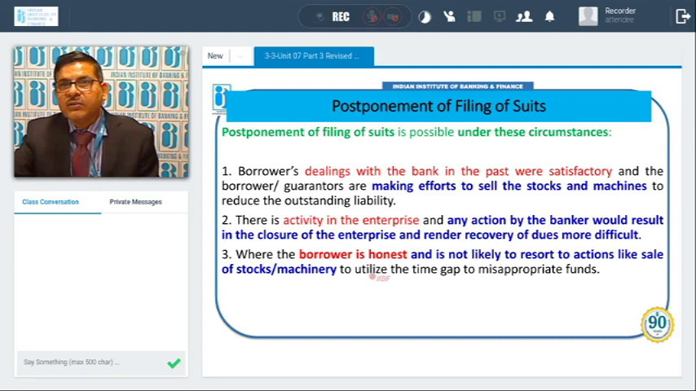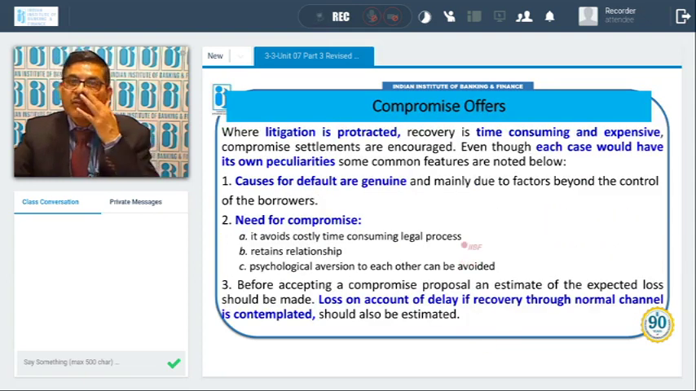Where the borrower is honest, it is on record, and is not likely to resort to actions like sale of stock to utilize the time gap to misappropriate funds. So if the borrower is honest and he is not doing anything to misappropriate the funds, then also we may give some time to him. Now let us discuss compromise offers.